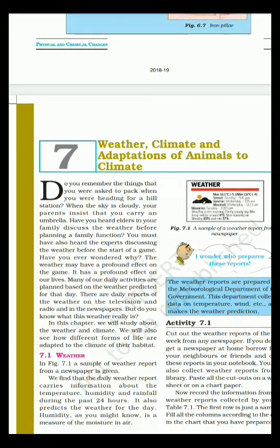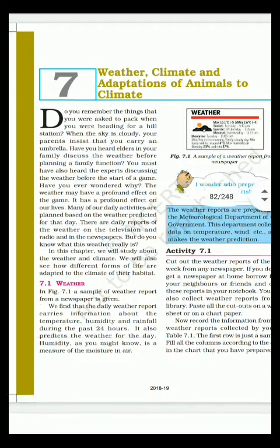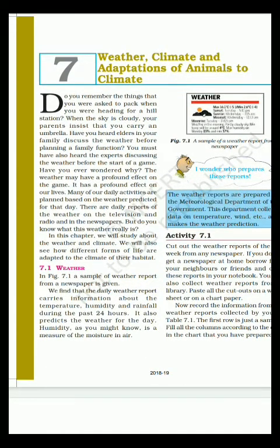Next lesson is the 7th lesson or chapter, weather, climate and adaptations of animals to climate. So we can record the 7th chapter in a new video.